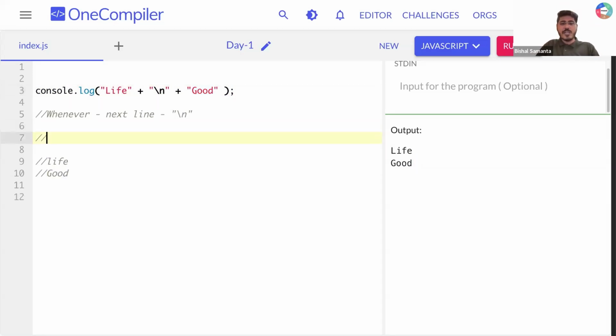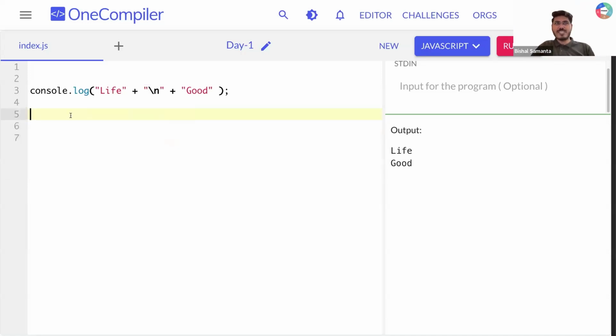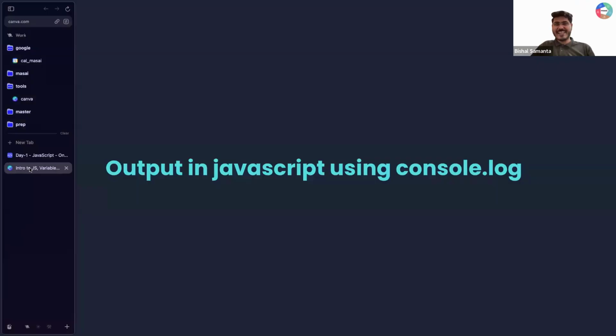So a few things we learned. If you need to print some output, we'll be using console.log, and after that we need to write inside it, and whatever we write will give me the output, right? If I need to add multiple things, I can use plus here. If instead of plus I use a comma, I'm supposed to get a space because of this comma, right? If I need to move to the next line, I can use something known as backslash n. Cool. So different combinations, different good stuff we have learned regarding console.